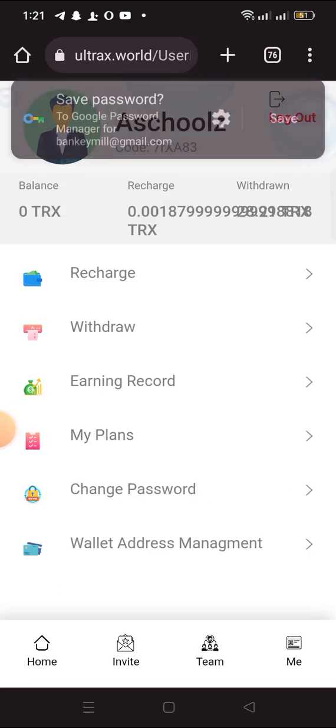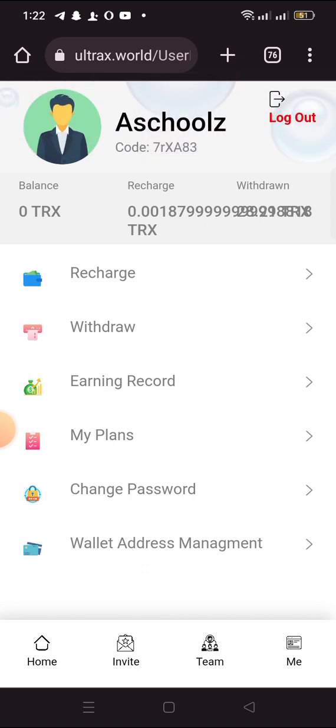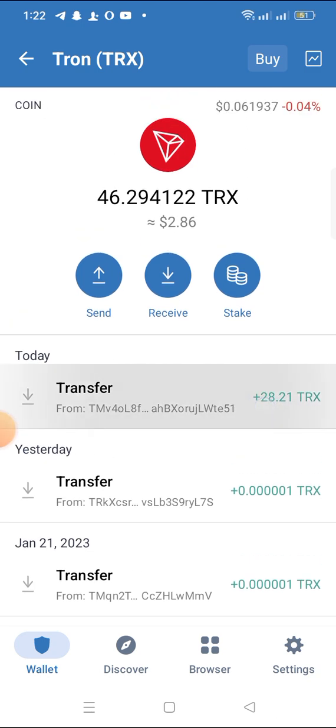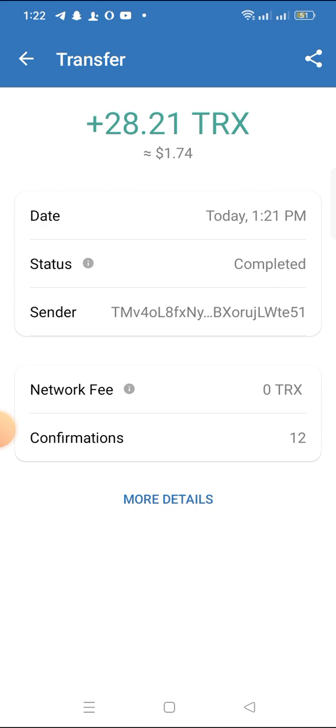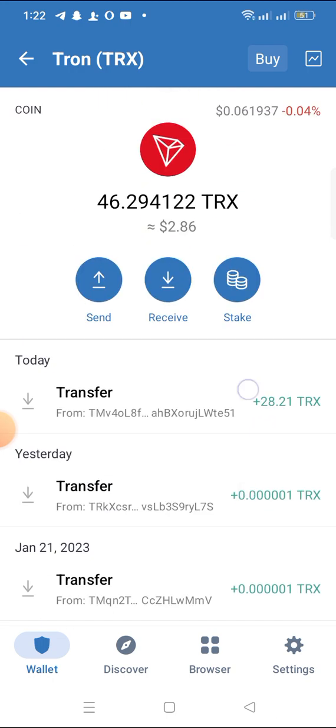So let me go to my Trust wallet and check if I have received the payment or not. It even took less than 5 seconds. So you can see I received all the money. There is no charge. I received all the money, $1.74 of Tron. So as you can see, guys, that platform is paying. This is my Tron right now. This is my first withdrawal on the platform. So guys, you too, we can start together now and keep on making money on this platform.